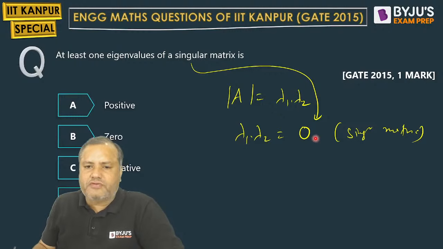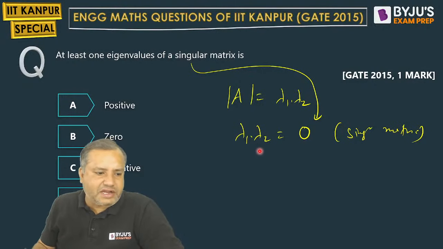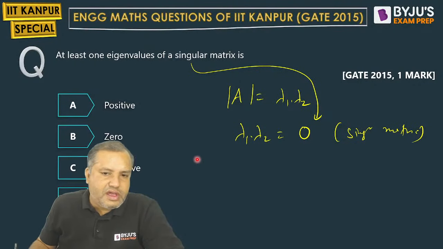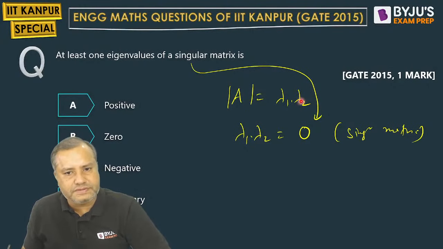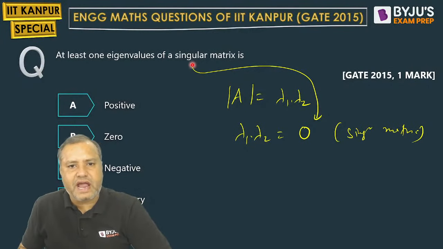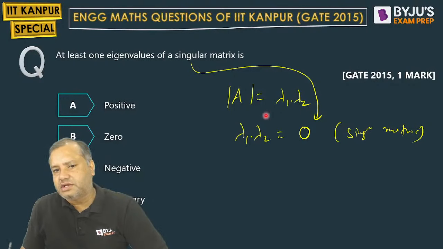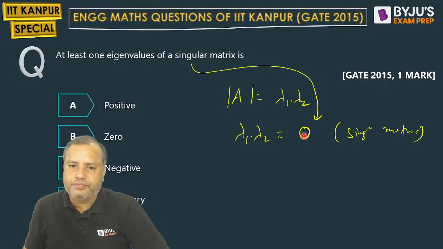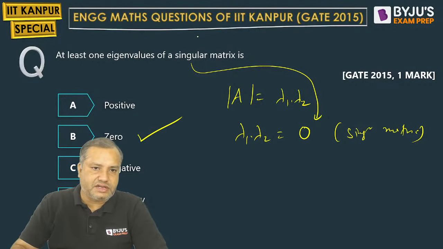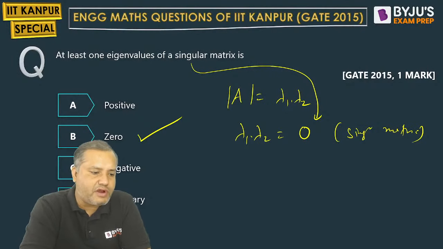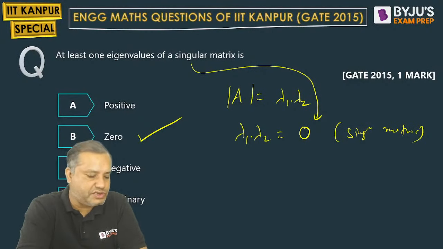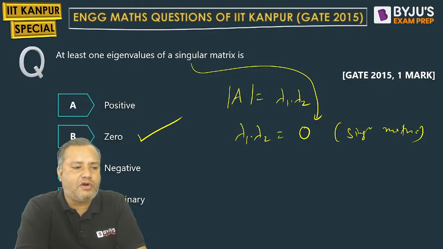So when the product of eigenvalues is 0, we can say that at least one of the eigenvalues is 0. Determinant is equal to the product of eigenvalues. And they are saying that the matrix is a singular matrix. The product of eigenvalues will be 0, meaning at least one of the eigenvalues is 0. Option B is the correct answer. At least one of the eigenvalues of a singular matrix is 0. And none of the eigenvalues of a